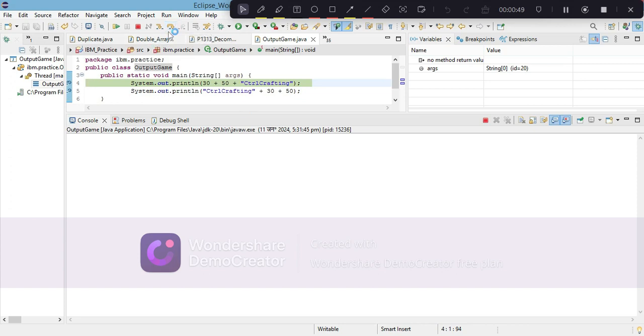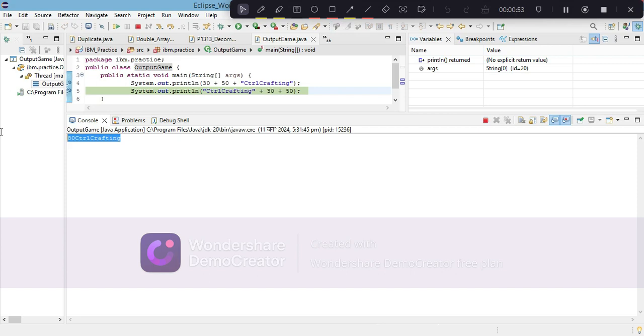So okay, this comes to the debugger point. So 80 Control Crafting is the output. Why is 80 Control Crafting the output? Because 30 plus 50 is equal to 80, and plus will help to concatenate 80 to Control Crafting. So 80 Control Crafting is the output. What about the next statement? Control Crafting plus 30 plus 50.